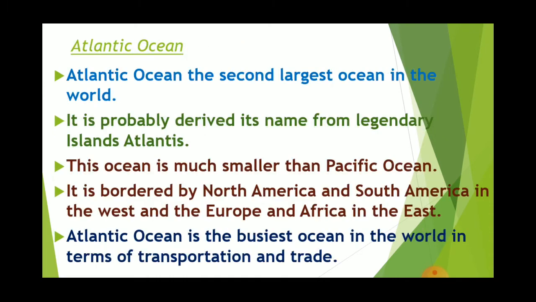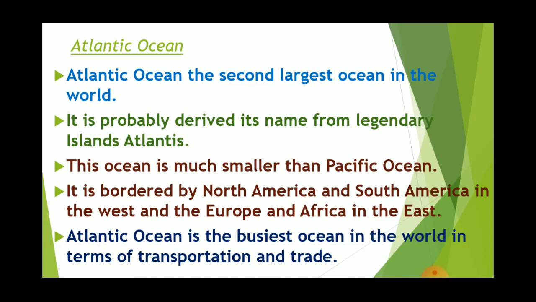Now we'll study about the second one, that is Atlantic Ocean. It is the second largest ocean in the world. It probably derived its name from the legendary island Atlantis. Very important, you have to learn that. It derived its name from island Atlantis. This ocean is much smaller than Pacific Ocean. Now its boundaries: North America and South America in the west, Europe and Africa in the east.